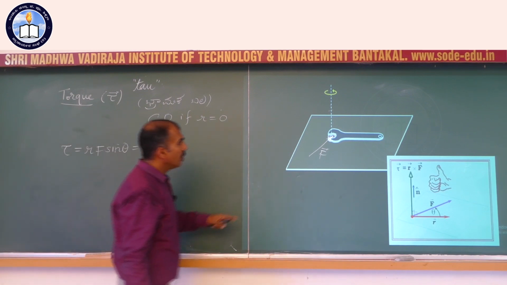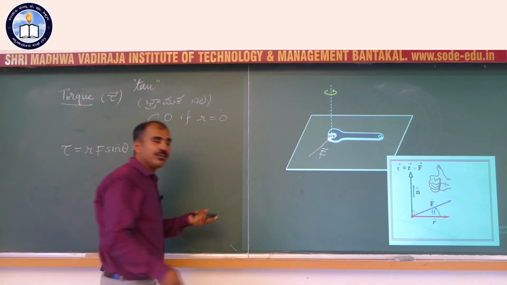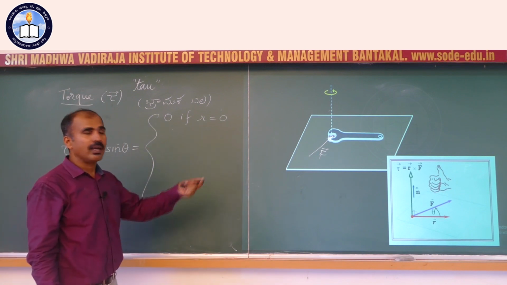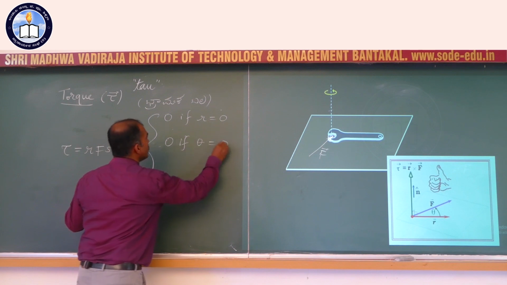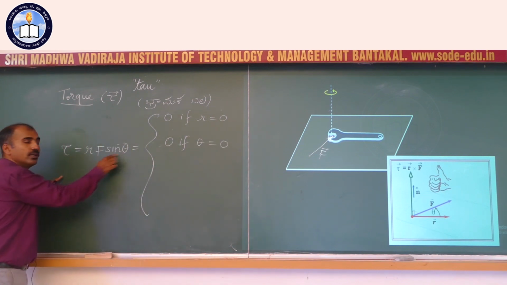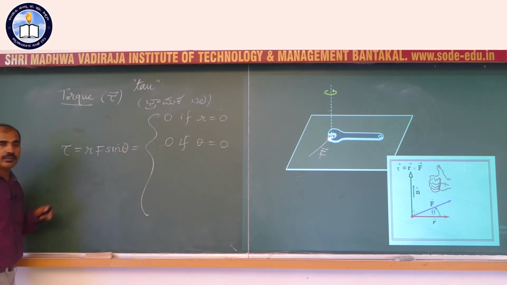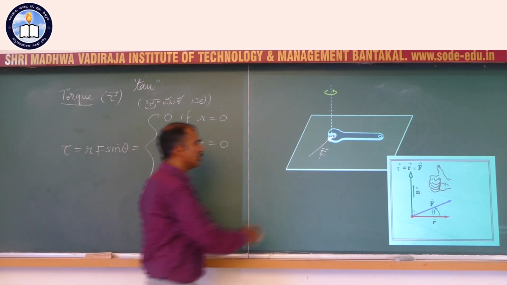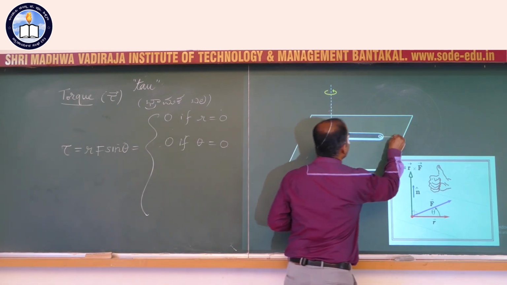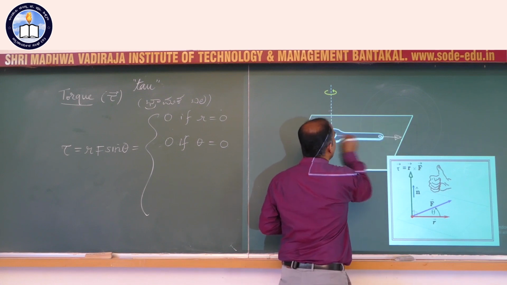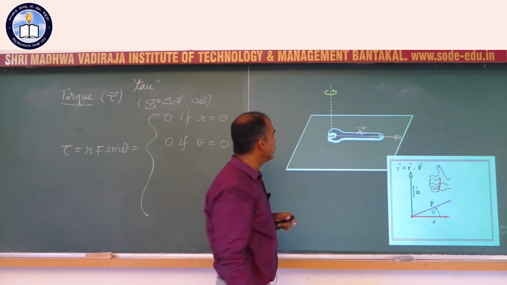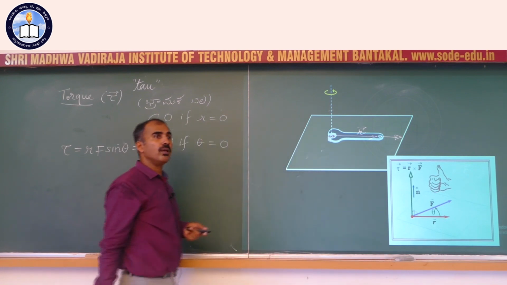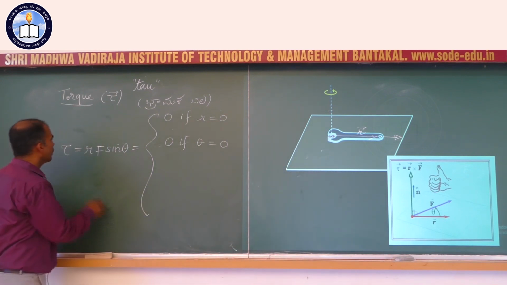Then what if force itself is 0? So that is a very petty situation. I am not going to consider that. It is 0 if theta is equal to 0. You know why? When theta is equal to 0, sine theta equals 0, torque equals 0. That means if you apply the force at the end here, but parallel to R vector, R and F vector are parallel to each other, theta equals 0. No rotation at all. Fine.